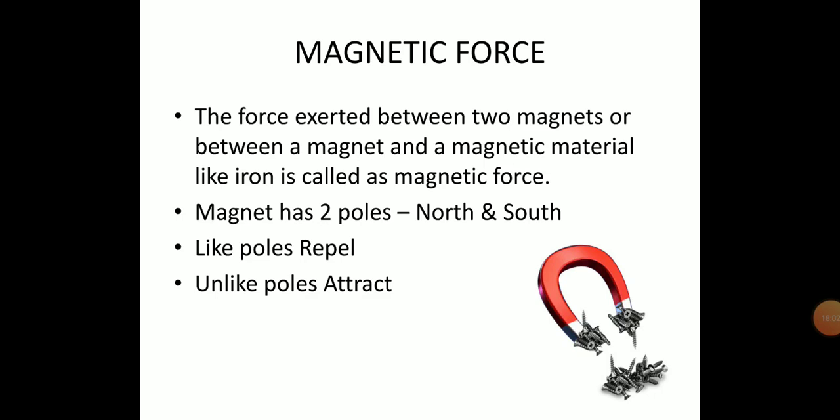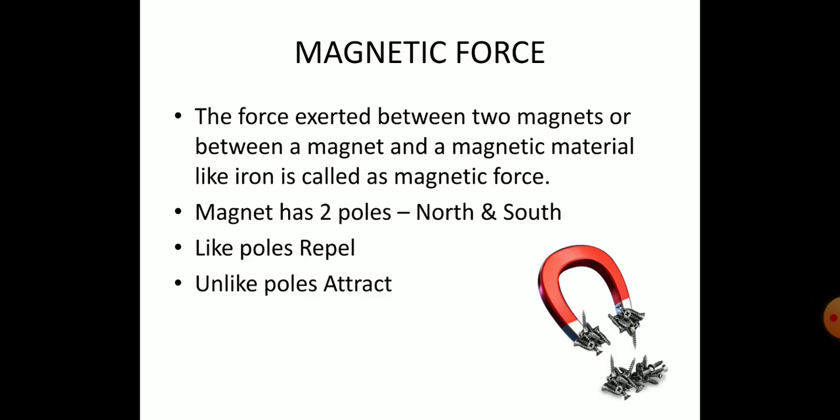Coming to the magnetic force, the force exerted between the two magnets. Or else, it is between a magnet and a magnetic material. Now what is this magnetic material? The magnetic material is iron or nickel. These two materials we call as magnetic material. If an object is made of this material, you can use a magnet to attract that material towards the magnet. So the force exerted by the magnet will become the magnetic force.